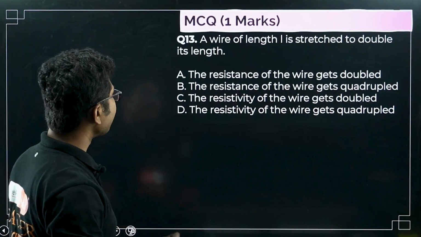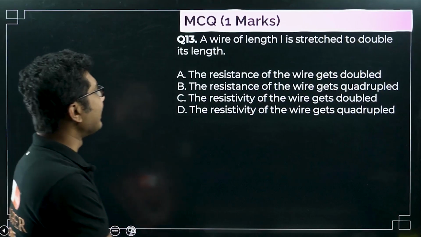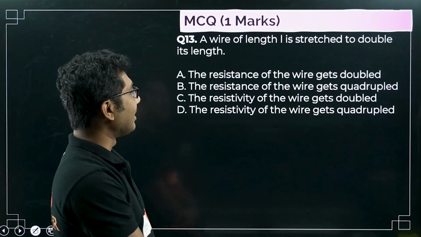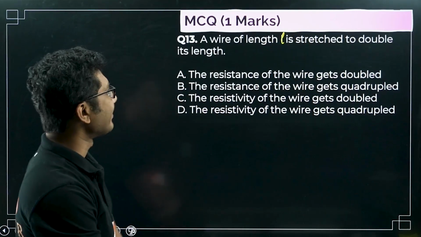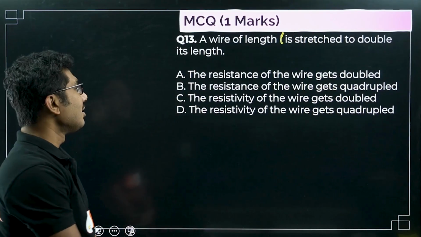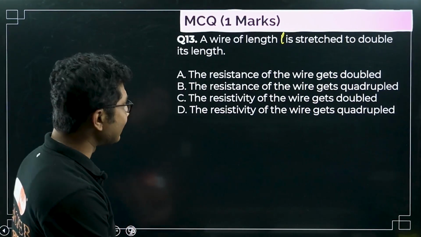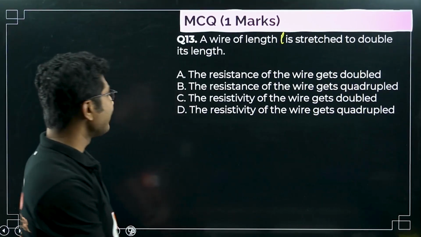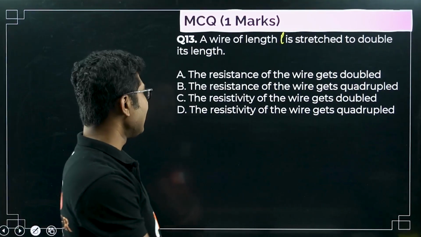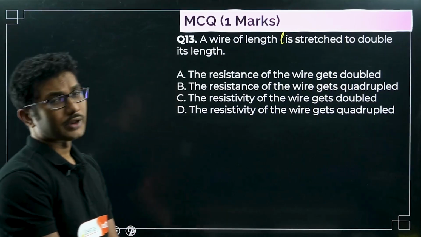Next question 13. A wire of length L is stretched to double its length. The resistance of the wire gets doubled, the resistance of the wire gets quadrupled, the resistivity of the wire gets doubled, the resistivity of the wire gets quadrupled.